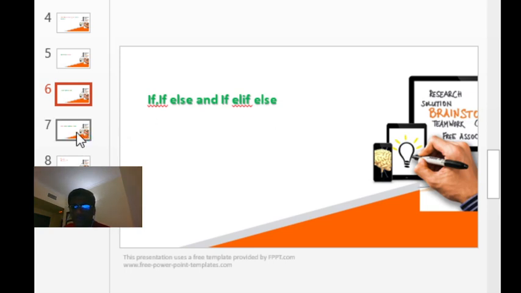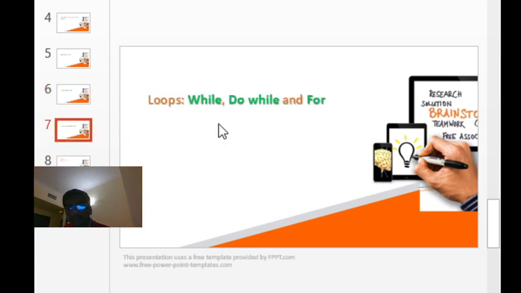Then after that, in programming there are different looping techniques. If you want to repeat some statements, there is the while loop, do while, and the for loop. So all of these we will be covering.